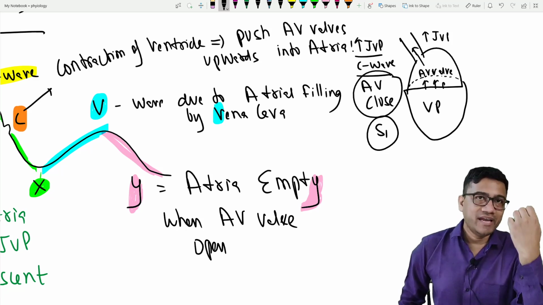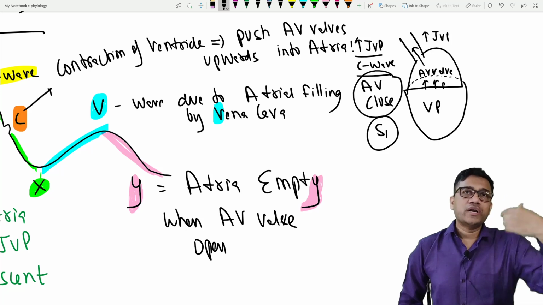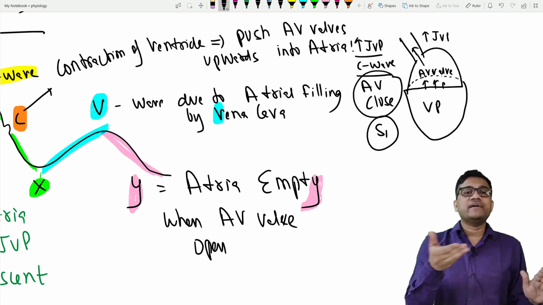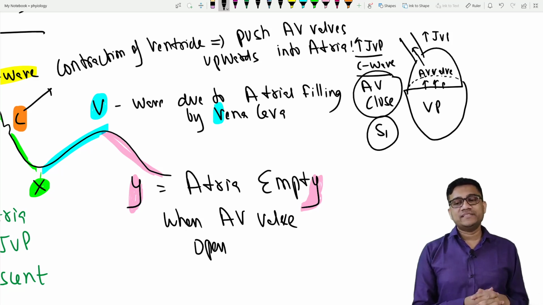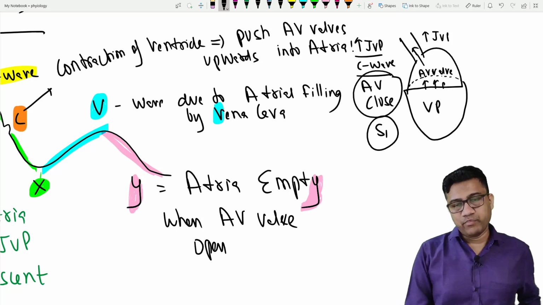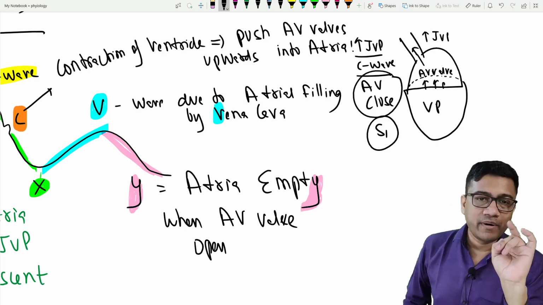So A, atria contract; C, contraction of ventricle; X, atria relax; V, filling; Y, empty. Y is empty. Okay, now I'll tell you something very, very important so that you are able to remember it always and always.